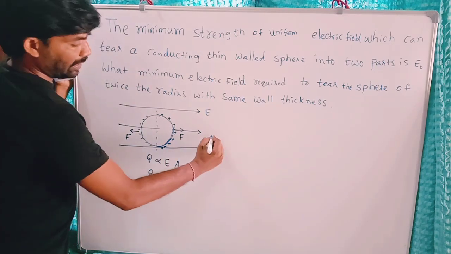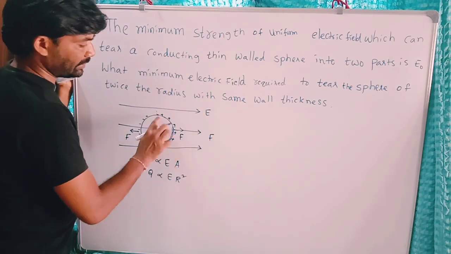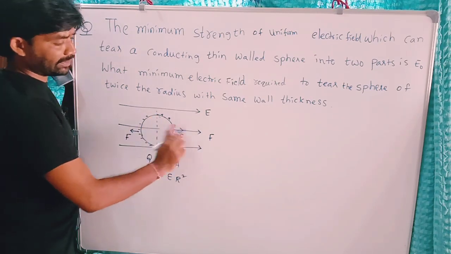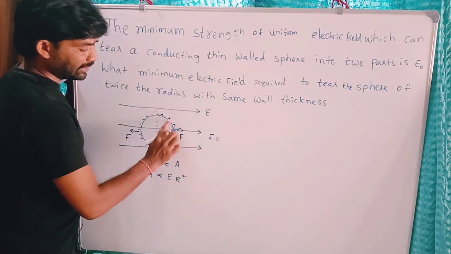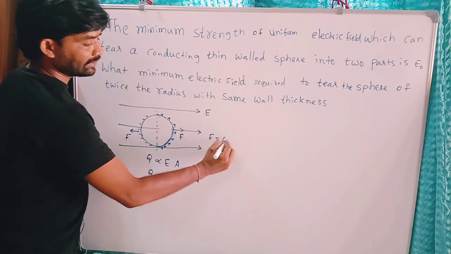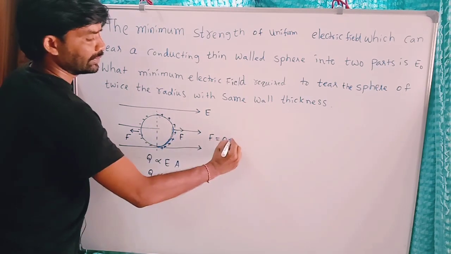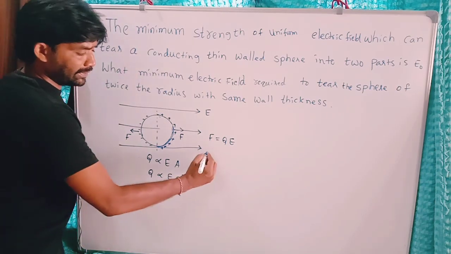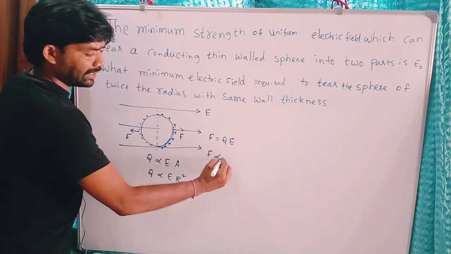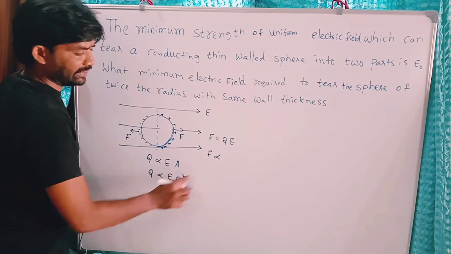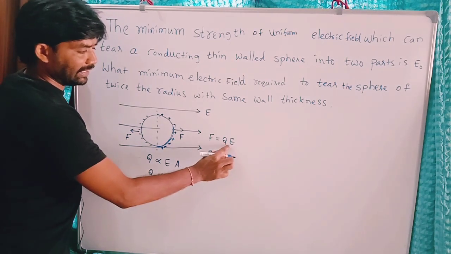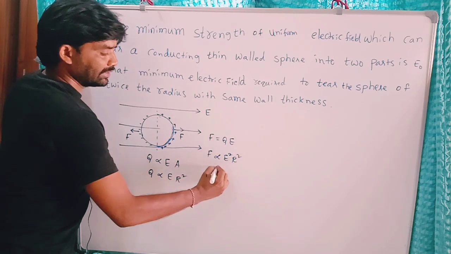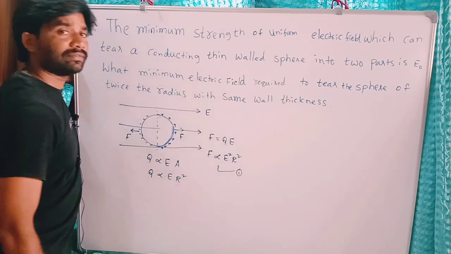Now I will write the equation for the force experienced by this part of the sphere. The force experienced by this part is the charge of this into E. This is the basic formula. Based on this we can write F directly proportional to Q, which is E r square, into E, which gives E square r square. This is relation 1.